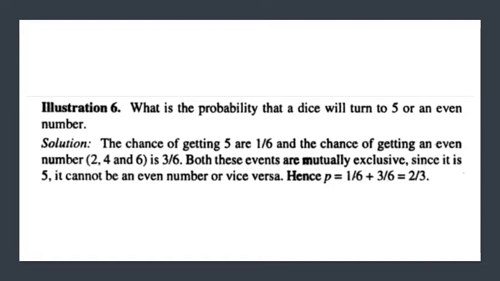Hence, P is equal to P1 plus P2, where P1 is equal to 1 by 6 and P2 is equal to 3 by 6. So the equation will be 1 by 6 plus 3 by 6, and the answer is 2 by 3.